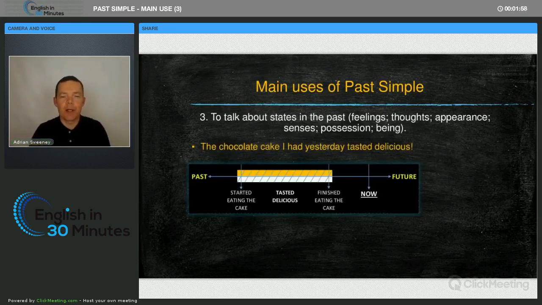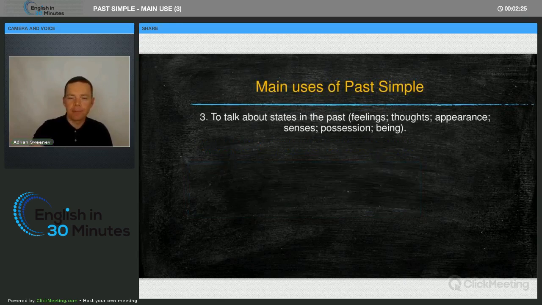And one more, the chocolate cake I had yesterday tasted delicious. Oh, it was delicious. It tasted delicious. So you can see from the timeline, I started eating the cake, later, actually quite quickly, I finished eating the cake, and all this time it tasted. So here, tasted, I'm using the past simple to talk about senses, my sense of taste.